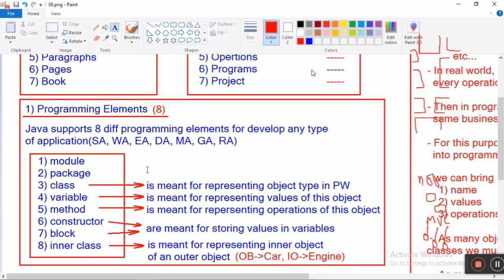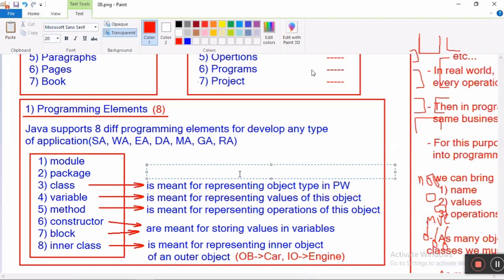So tell me, what is the use of a package? Package is meant for grouping related classes as one unit.